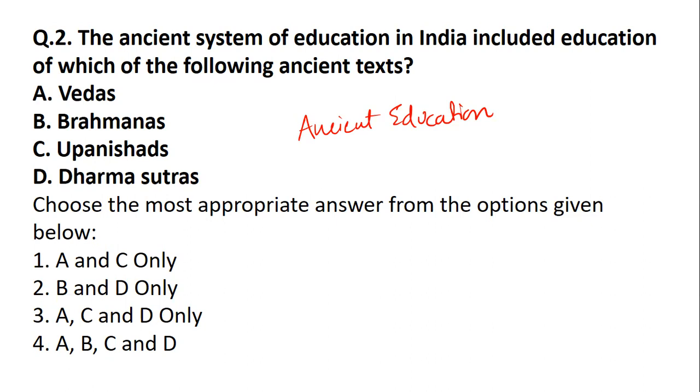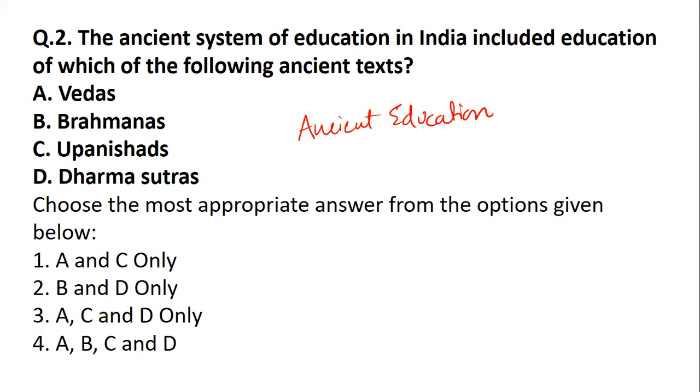So not only Jainism and Buddhism, but the entire system of ancient education should be known very well. We have the options as Vedas, Brahmanas, Upanishads, and Dharma Shastras. When we talk about the ancient system of education in India, what is included from the following? Does it include Vedas, Brahmanas, Upanishads, or Dharma Shastras? Sutras, sorry. What does it include?